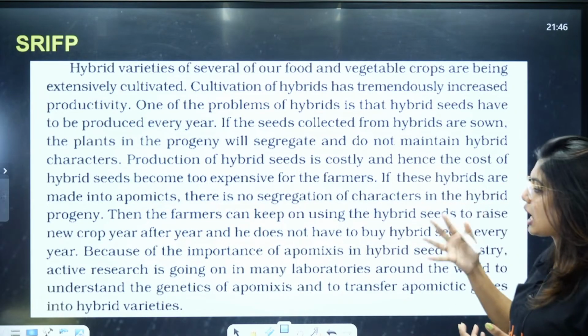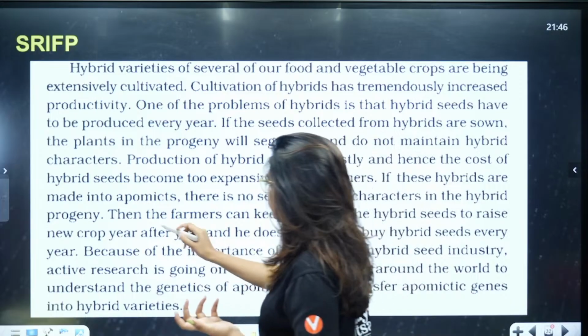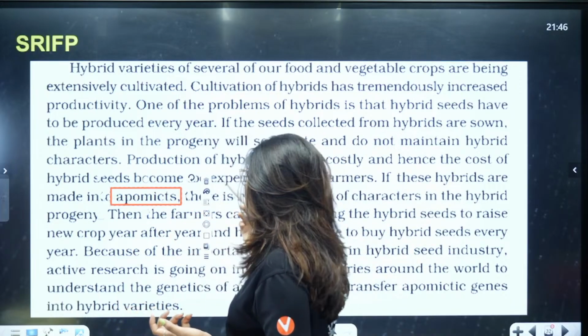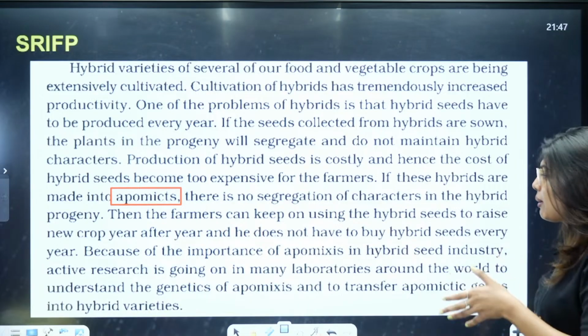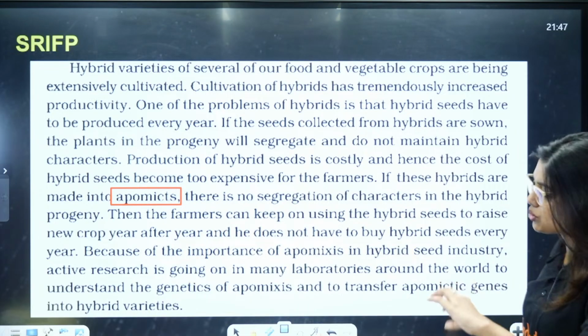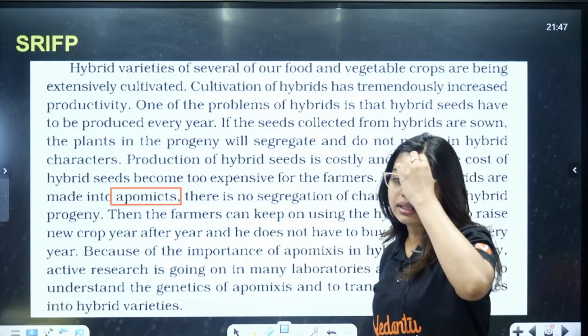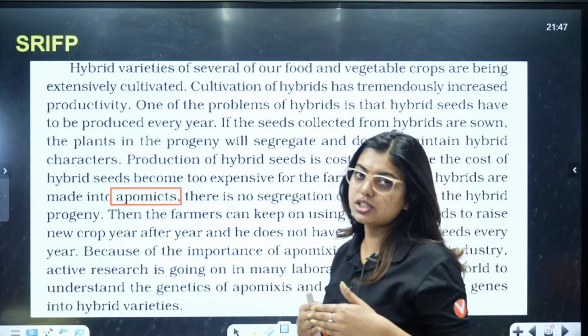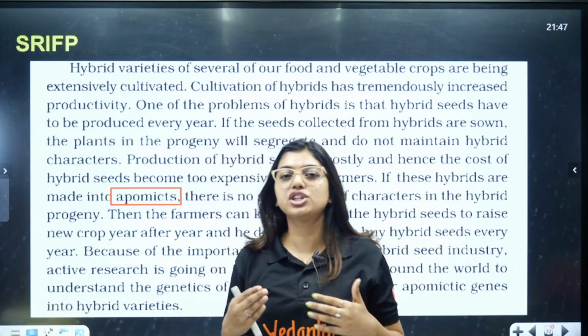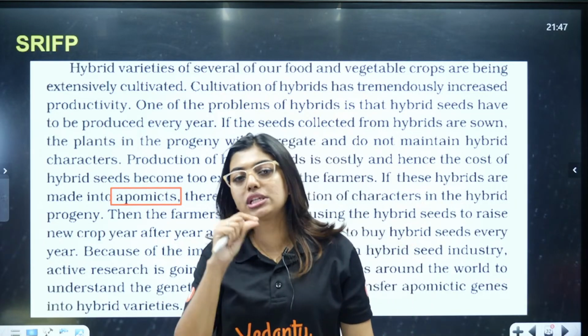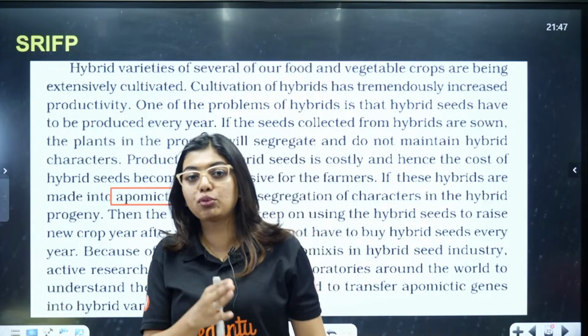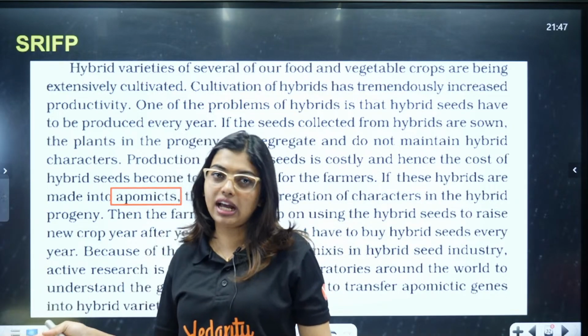If these hybrids are made into apomicts, that means seed without actual fertilization, there is no segregation of characters in the hybrid progeny, and then the farmers can keep on using hybrid seeds to raise new crops. So, when a hybrid is formed, the progenies do not retain the hybrid character. But if you use apomictic seeds, the progenies continue to have the hybrid characters.